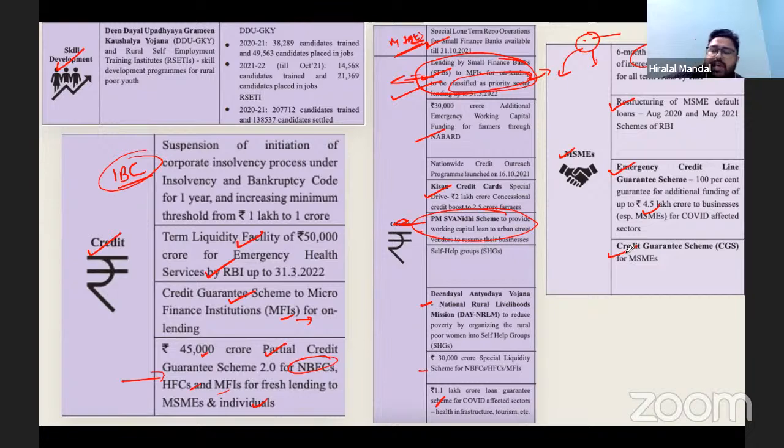So that's what you can see, the efforts made by the government. It tries to address those sections of society which usually do not get support during uncertainty from monetary policy. Those sections which are not covered through monetary policy are covered through fiscal policy. This is how the government of India responded to the coronavirus.